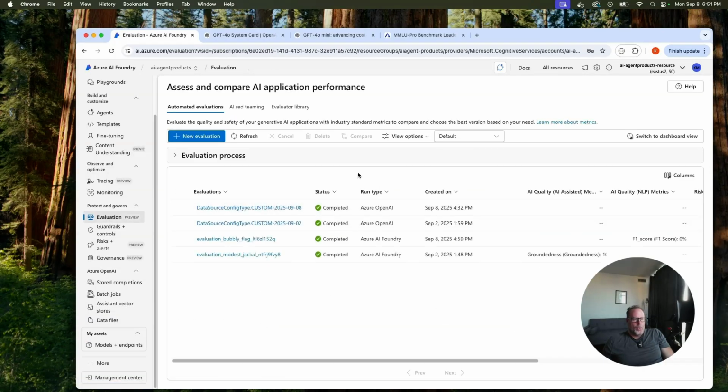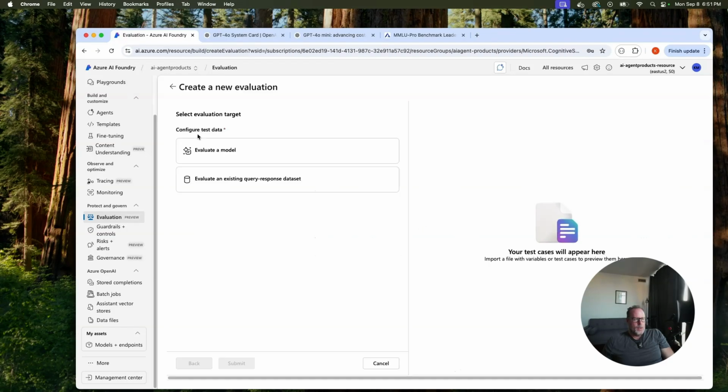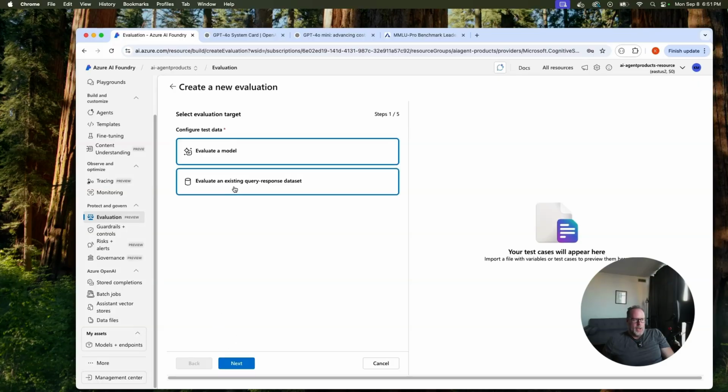And now we can go to our evaluations and create a new evaluation. We're going to evaluate a model. Here, this is a data set. This is good if you want to test a data set you already created from an LLM or perhaps from your agent. I'll also mention that once you start deploying these and create a CI/CD pipeline, you also want to build an evaluation into the pipeline, but that's for another lesson.